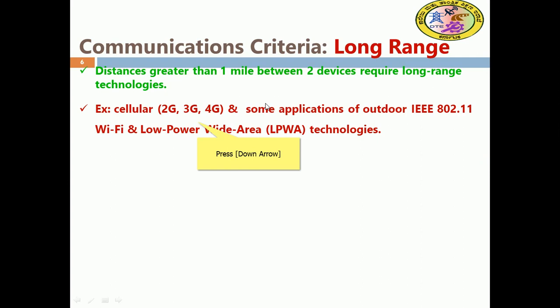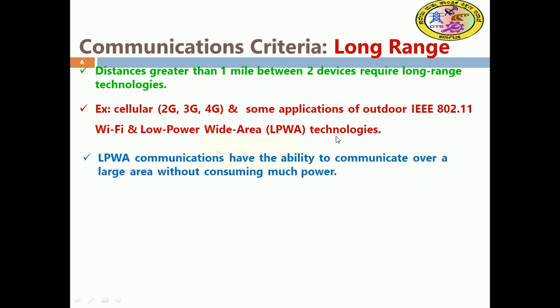Cellular, 2G, 3G, 4G, we are familiar with. Some outdoor applications use 802.11ah Wi-Fi and low power wide area networks.